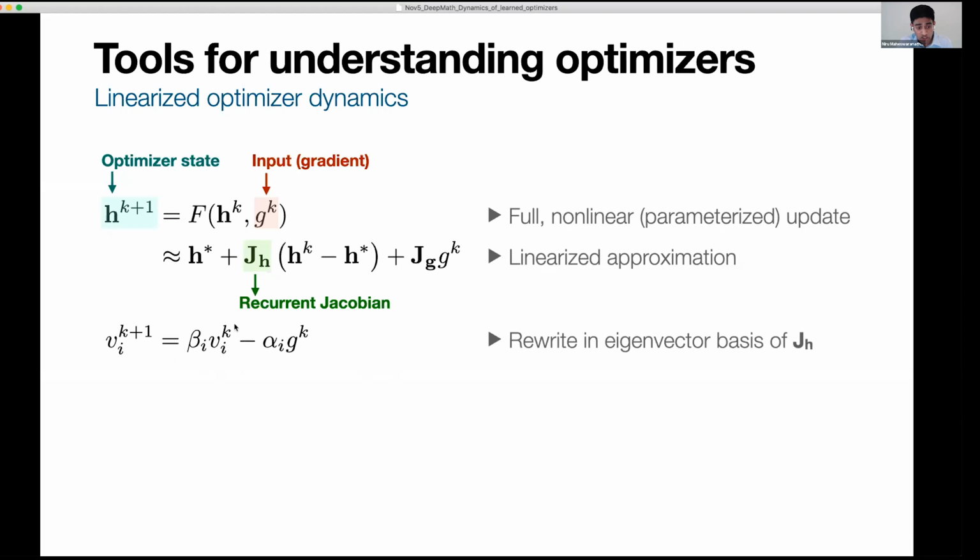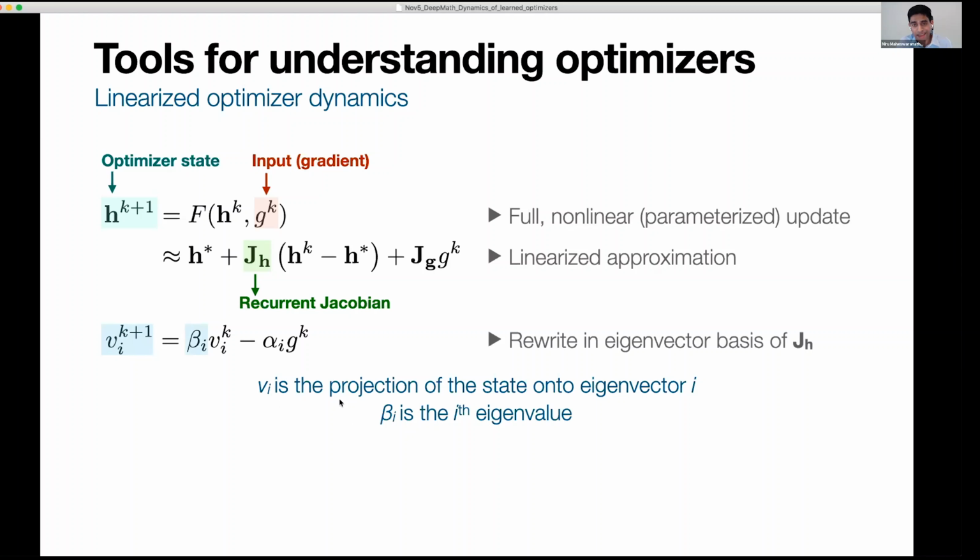So for example, here what I've done is I've just rewritten this equation, but now in terms of the eigenvector basis of JH. So just to walk you through the variables, V_i here is the projection of the state onto eigenvector i, eigenvector of JH. And in particular, beta here is the ith eigenvalue of JH. And I'm choosing these variables carefully, V and B, to draw the comparison to momentum variables, namely velocity and the momentum hyperparameter.